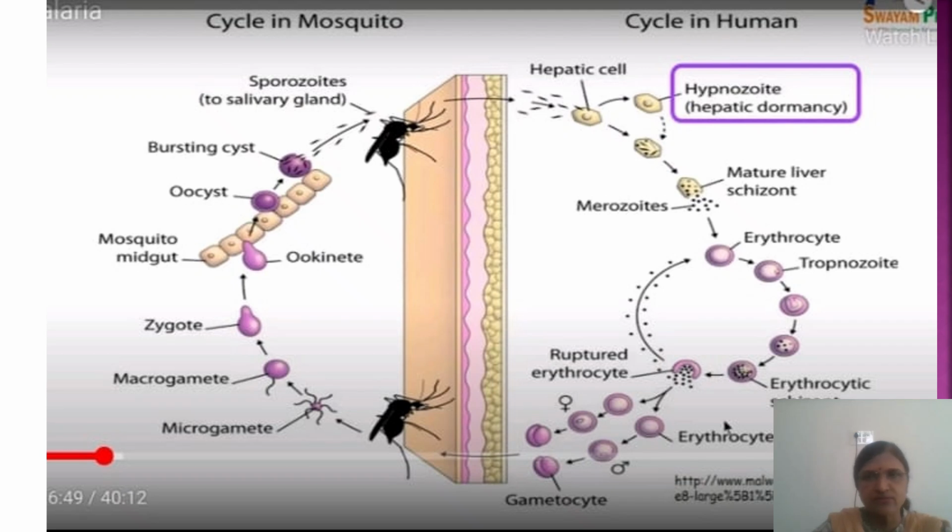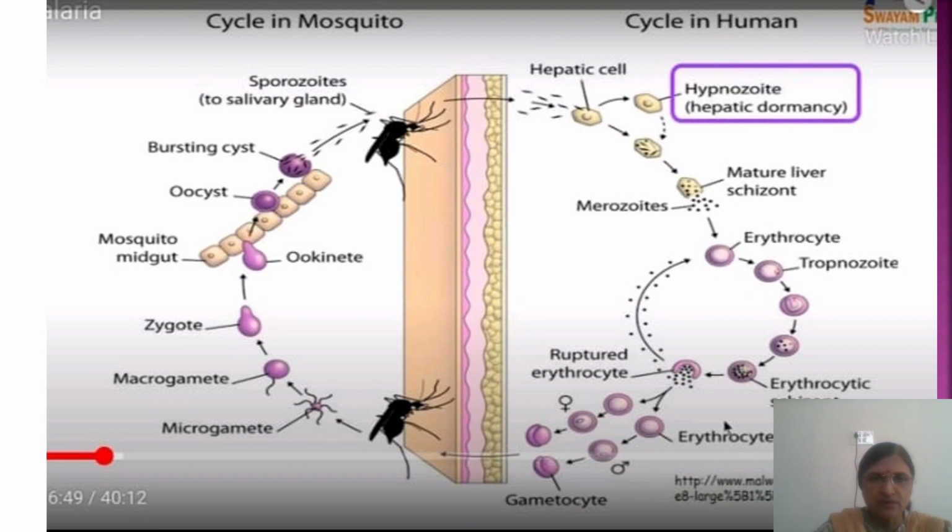Again, merozoites develop into trophozoite and schizont, called the erythrocytic schizont containing merozoites. Then the schizont will rupture and merozoites are released. These merozoites will again reinfect RBCs, or some of them may convert to the sexual phase, that is gametocytes: male gametocytes and female gametocytes. The male gametocyte is called the microgametocyte and the female is called the macrogametocyte. At this stage the mosquito bites, and these male and female gametocytes enter the mosquito. Now the cycle in the mosquito is called sporogony.